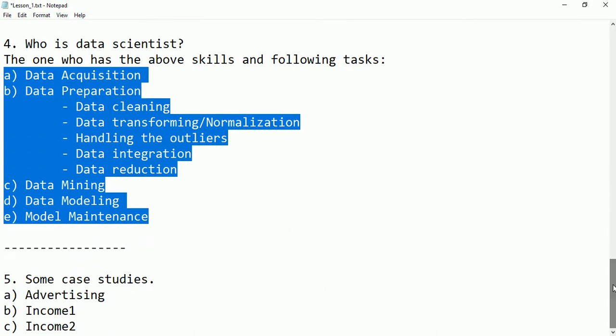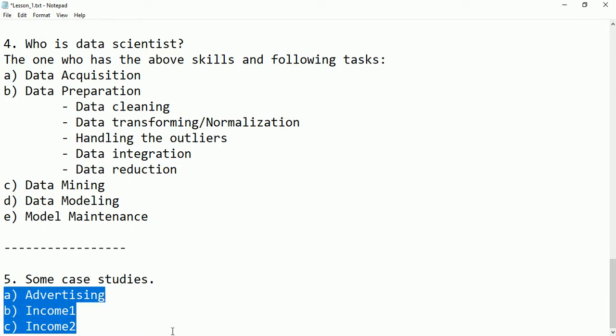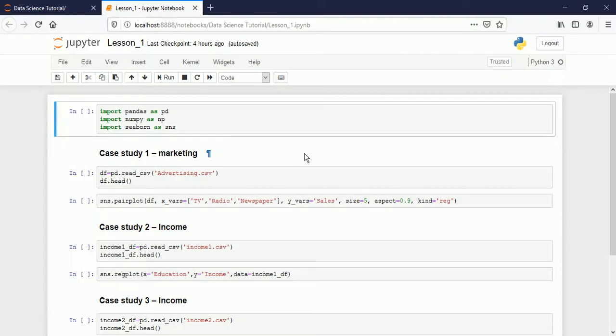Now let's see some case studies here. I have listed some of the examples here. Let's open the Jupyter notebook. So in the Jupyter notebook I have imported some important libraries here: pandas, NumPy, Seaborn.